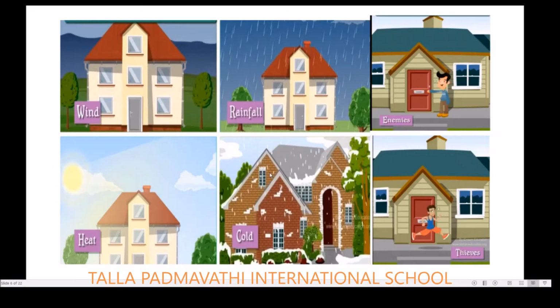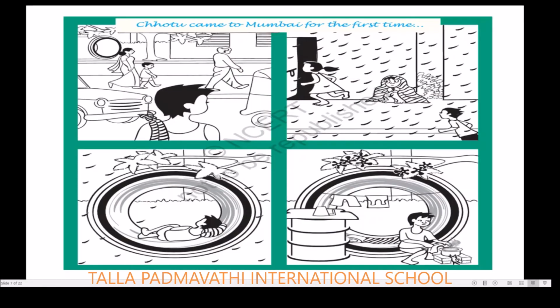Next comes the foremost important thing. Why do we need a house and how does it protect us? It protects us from wind, rainfall, enemies, heat, cold and thieves. That is why a house is needed for us to stay safely. Now let us go to our topic.